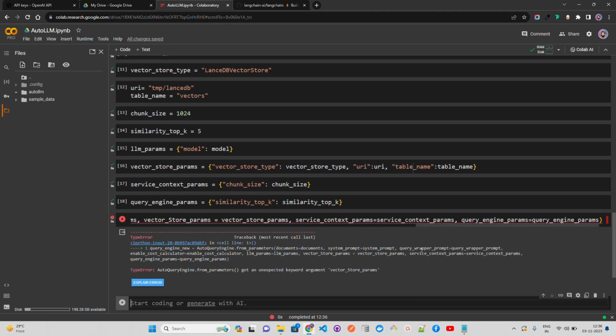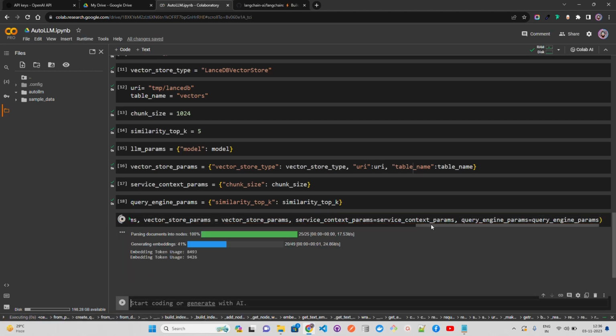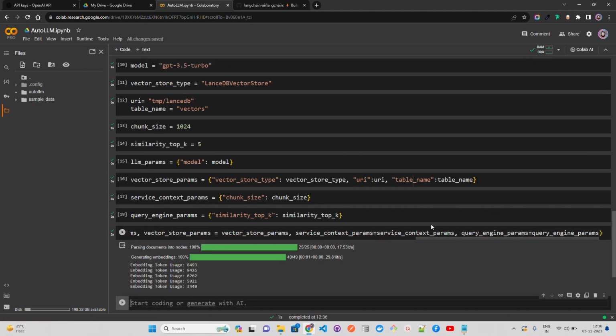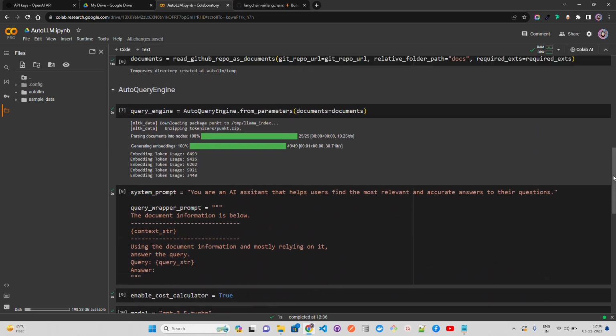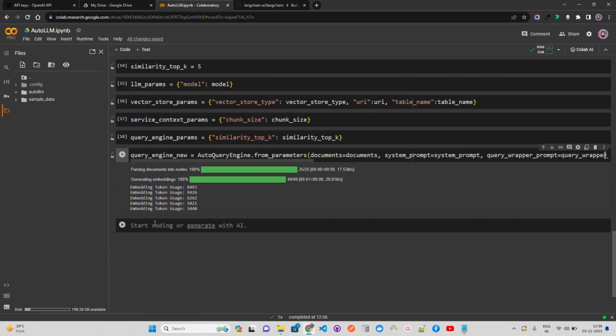It says got another vector store. Something is capital there, guys. Okay, this one. And you can see the tokens have been created, the embeddings. So here what we are doing, guys, is I have created a new query engine. The first one was very default where you're not doing anything, but then you have an advanced one where you can customize it completely. That's what we did here, guys.